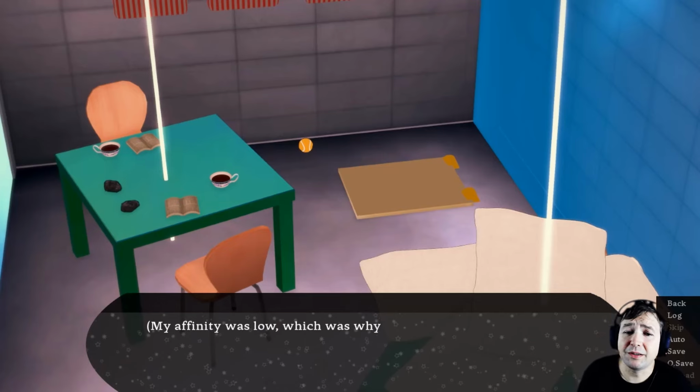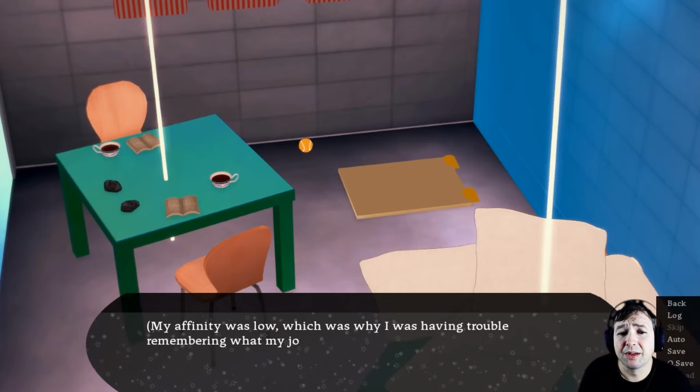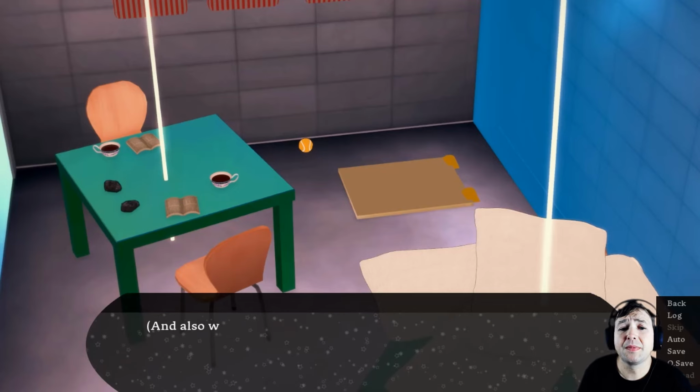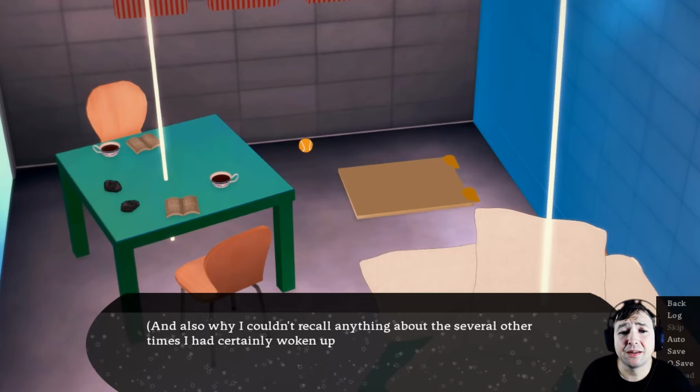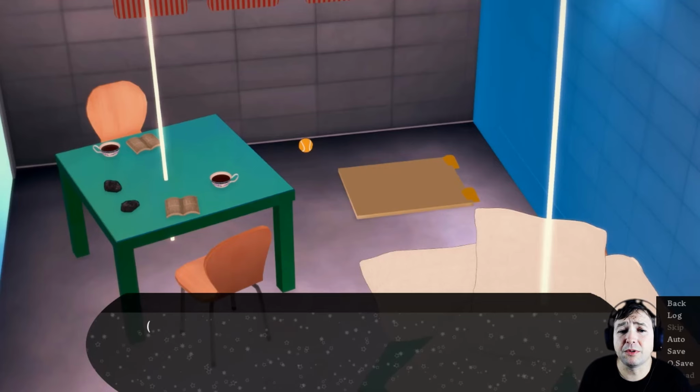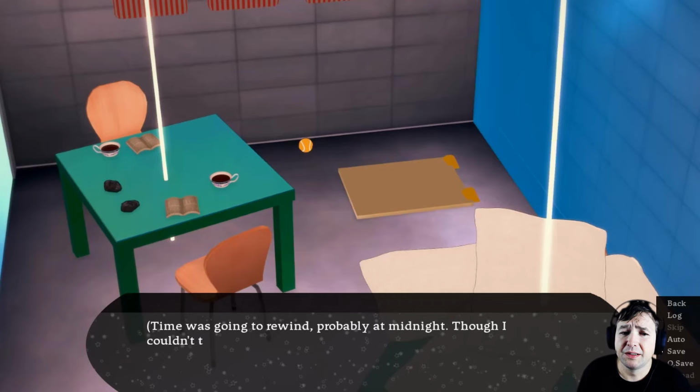My affinity was low, which was why I was having trouble remembering what my job was that let me know things about anomalies, and also why I couldn't recall anything about the several other times that I had certainly woken up here before. This was a loop anomaly, after all. Time was going to rewind, probably at midnight, though I couldn't tell from in here what time it currently was.